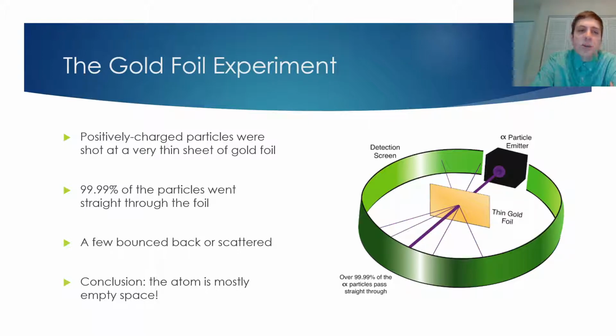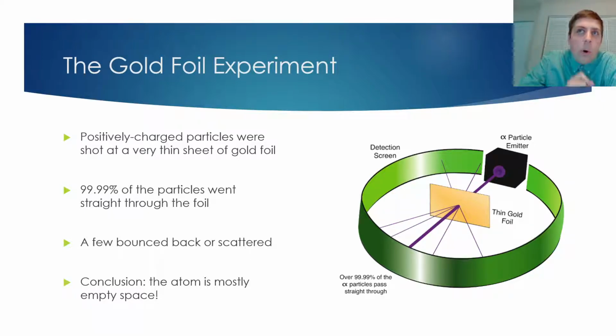Now we come to the gold foil experiment, which was conducted by Ernest Rutherford in 1911, and this is one of the most ingenious experiments of all time. And truly, this is one of the most important experiments, not just in chemistry, but in the entire history of science. It's really incredible. So what Rutherford did was he used a radioactive source to shoot these positively charged particles called alpha particles at a very, very thin sheet of gold foil. And when I say a very, very thin sheet, I mean about an atom thin.